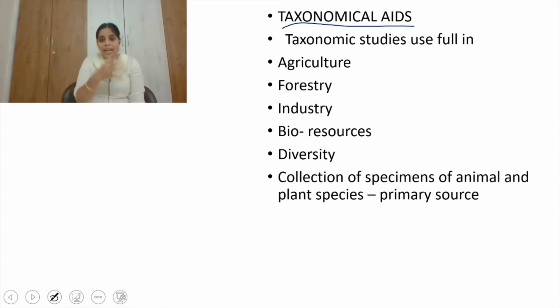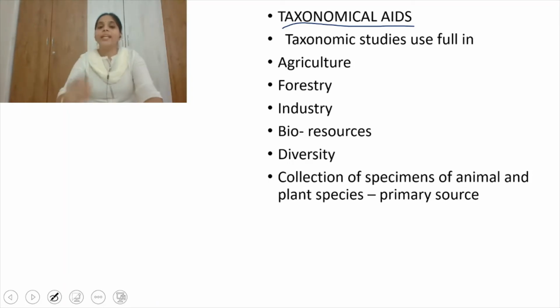So it helps in all these fields. And what is the primary source of taxonomic studies? How are biologists able to classify the organisms?